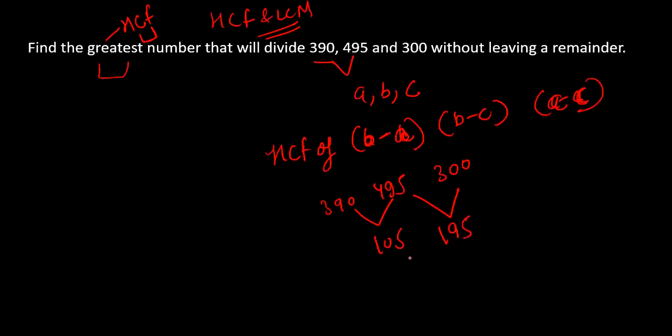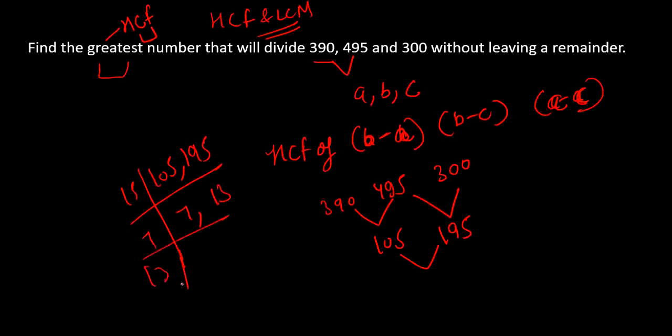That is going to give us 195, right? And if you take the HCF of both of them, that is going to give us 15: 105 is 15 times 7, and 195 is 15 times 13, and 7 and 13 are coprime, right? So here what is the HCF? 15, right? So the correct answer for this question is 15. Let's move to the next question now.